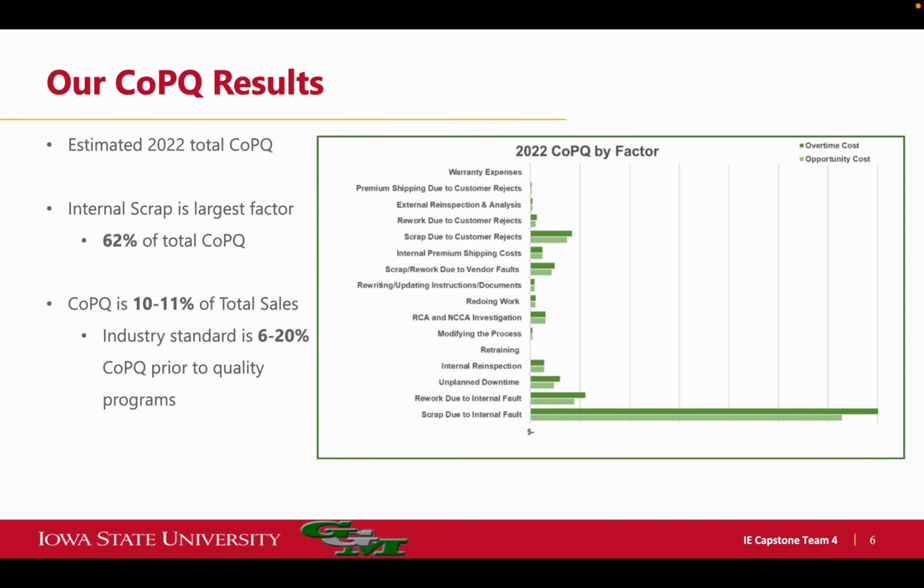The results of our project: we estimated COPQ for 2022, and we found that internal scrap was the largest factor at 62%. We also found that COPQ for GGM is between 10 to 11% of total sales. This is pretty good. That means they're on track, but they could definitely reduce it, as we found the industry standard is between 6 and 20% COPQ prior to a quality reduction program, which GGM hopes to implement after this project.